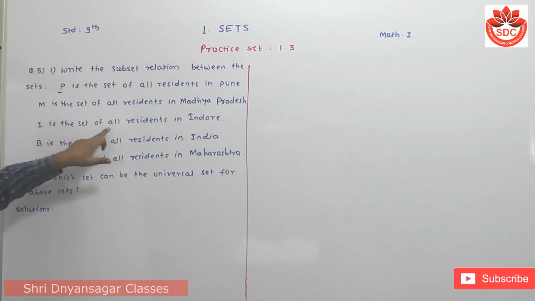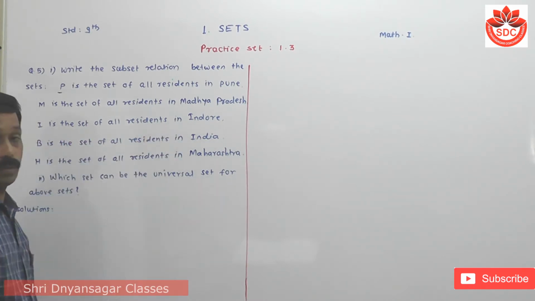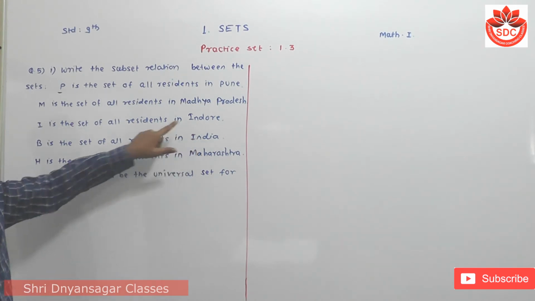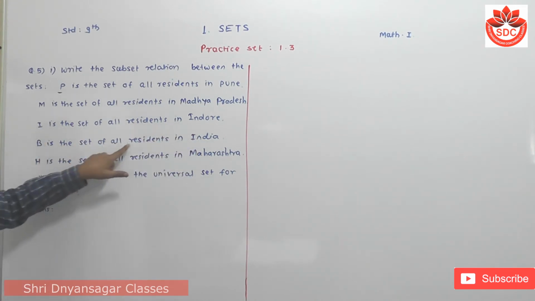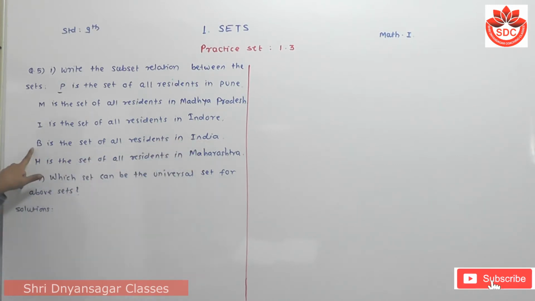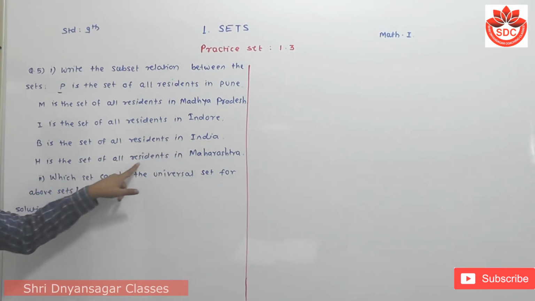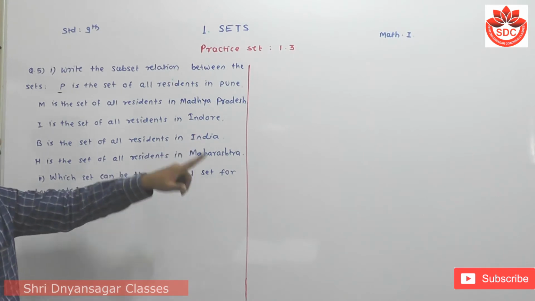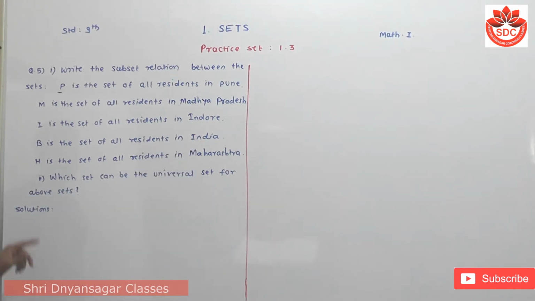I is the set of all residents in Indore. B is the set of all residents in India. H is the set of all residents in Maharashtra. Now, the second one is: which set can be the universal set for the above sets? That means for all these sets, which is the universal set?